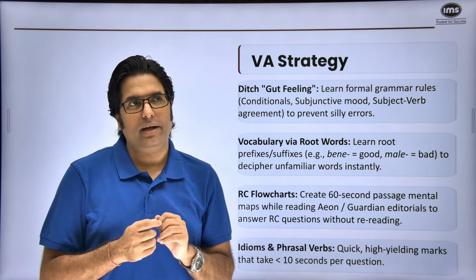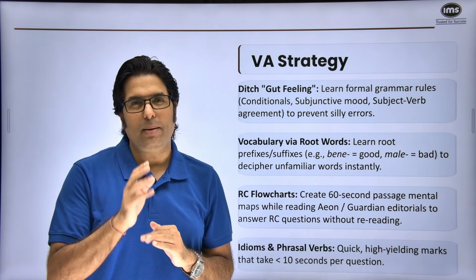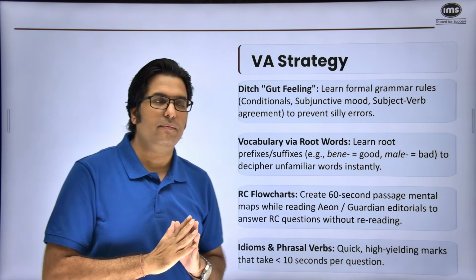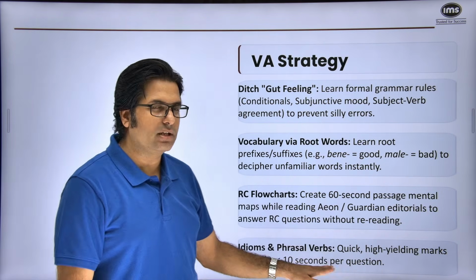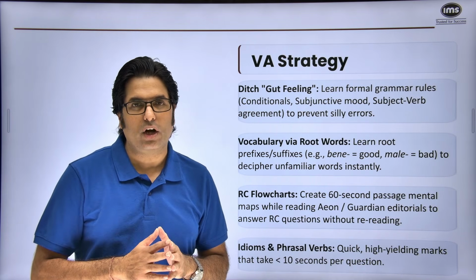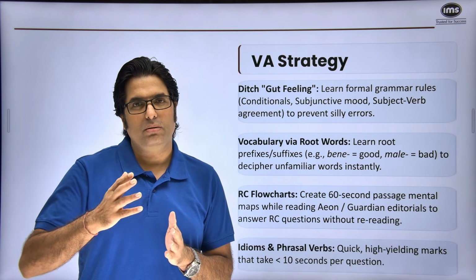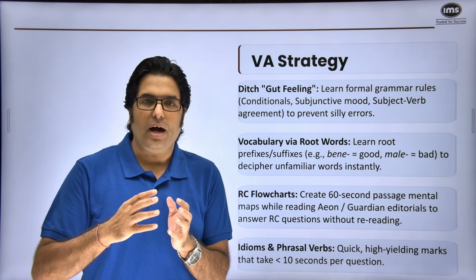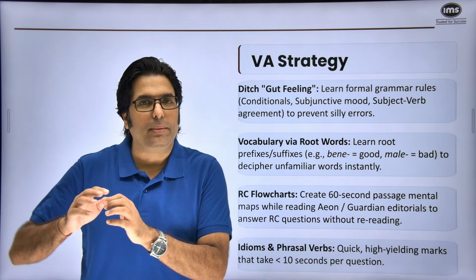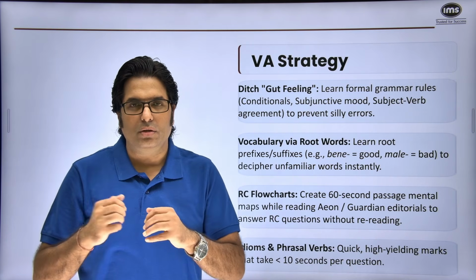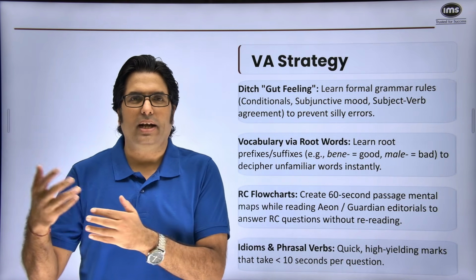So develop this habit that you've read a paragraph. Now, can you describe what was important in one sentence? If you develop this habit, RCs would become very easy. Finally, idioms and phrasal verbs. If you look at some of the phrasal verbs that were asked in last year's IPMAT Indore paper, it was more on the lines of this thing would cost you an arm and a leg. So costing something an arm and a leg typically means something which is very expensive, and letting the cat out of the bag. So letting out a secret is letting the cat out of the bag.